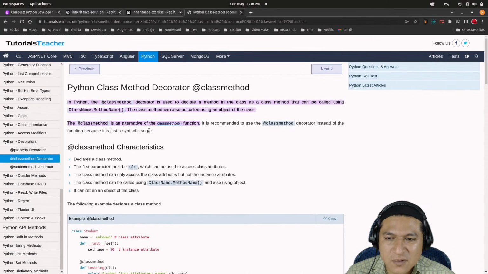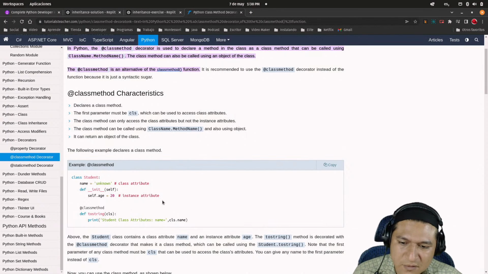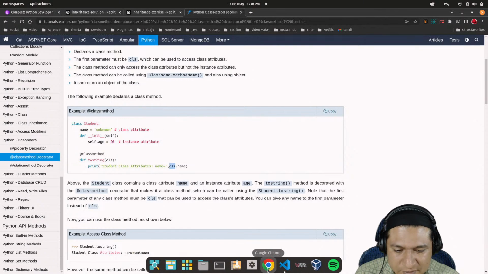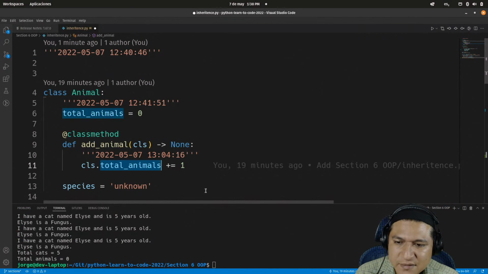But I want to know if I can use attributes here. There we go. Yes, I can. Class name. Okay. Oh, look, this is interesting. CLS name. Perfect. Okay, so here, CLS total animals.